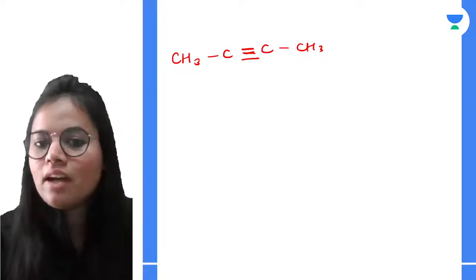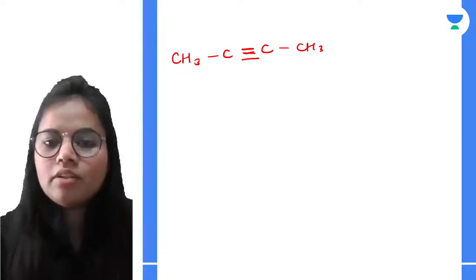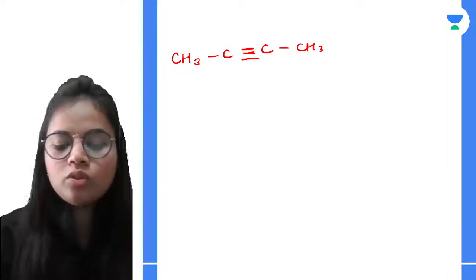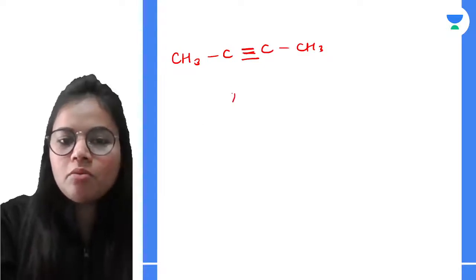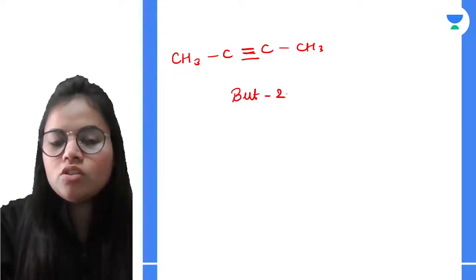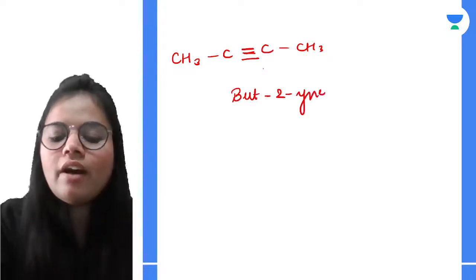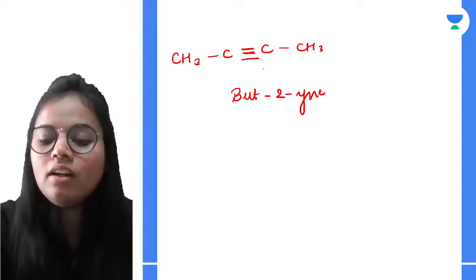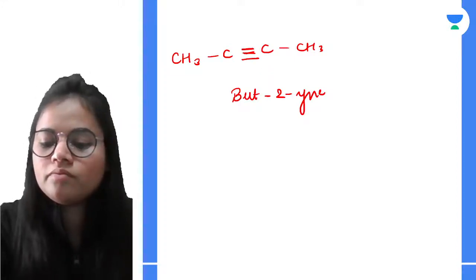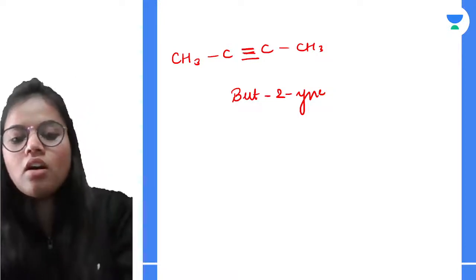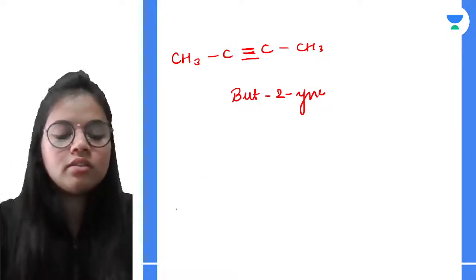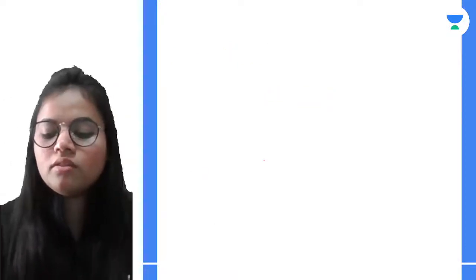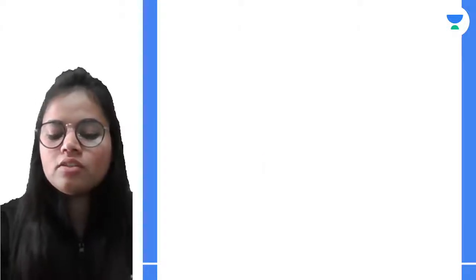However I start the numbering, the triple bond carbon will be numbered as 2. So what will be my IUPAC name over here? But-2-yne. Why yne? Because there is a triple bond. All right. Next, let's go for the next.